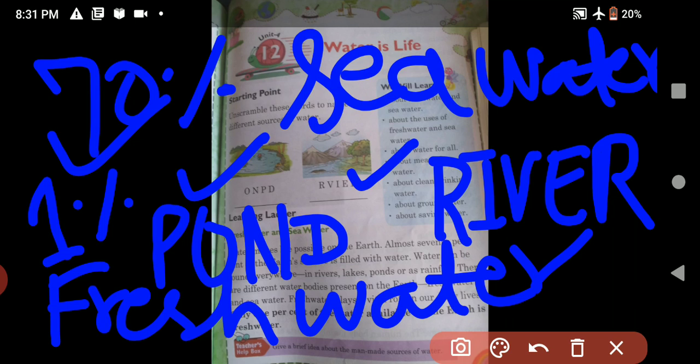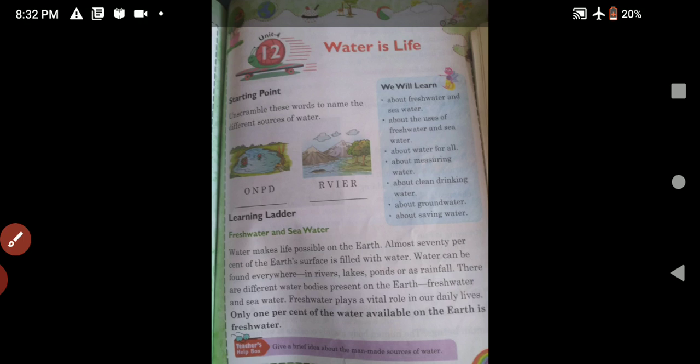Now all of you know about sea water and fresh water. What are the uses of fresh water? We have discussed that fresh water is drinkable. It is used for drinking.